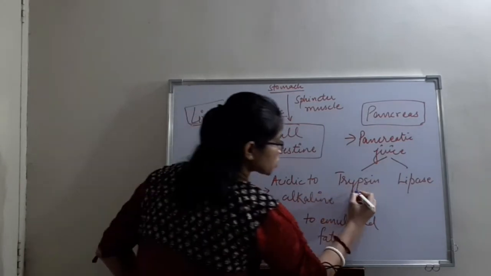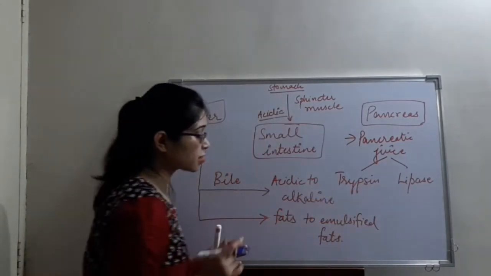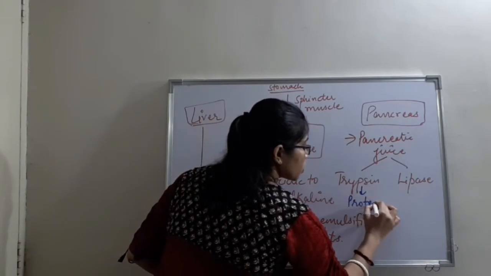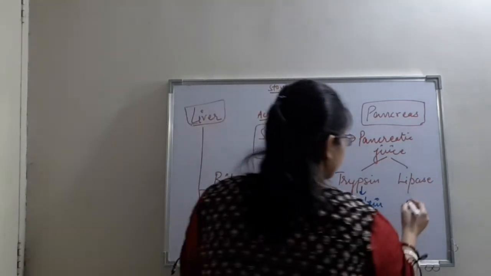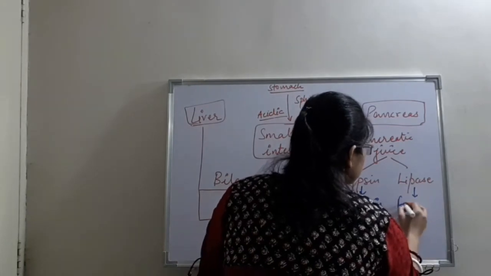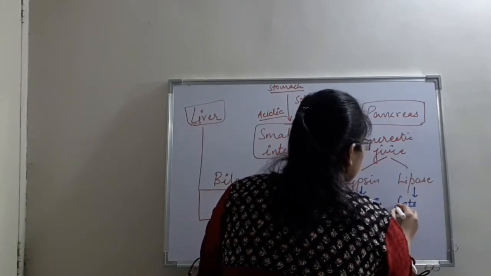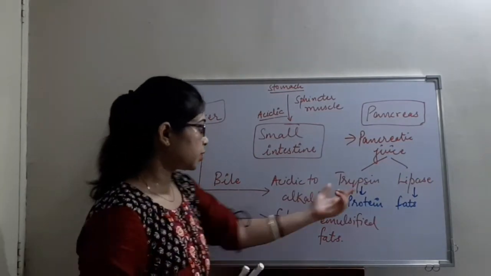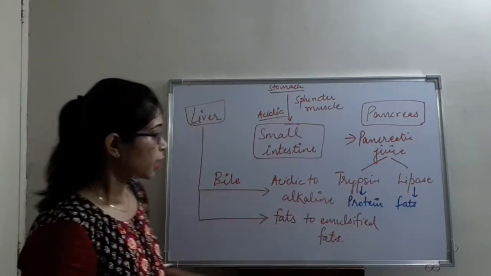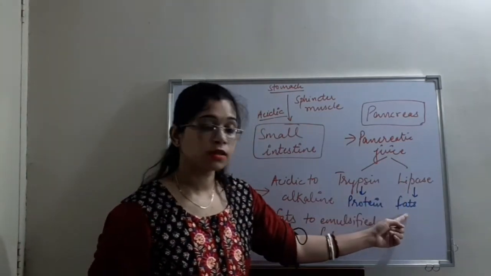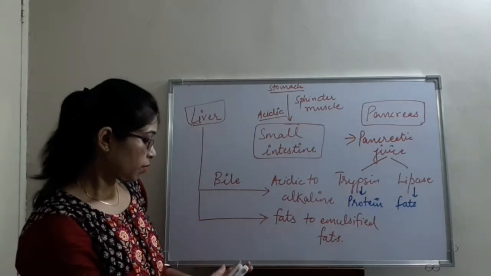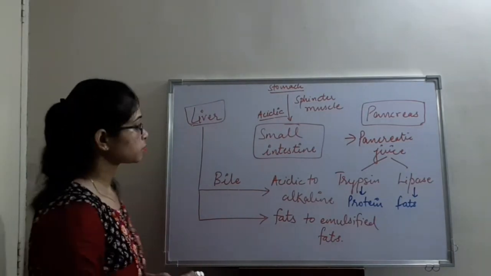Now I will change the color of the marker so that it is easily visible. Trypsin is an enzyme which digests the protein. Lipase is an enzyme which digests the fats. Now, as we can see here, the trypsin digests the protein and lipase acts on the fat products, the emulsified fats, and converts them into simple compounds.